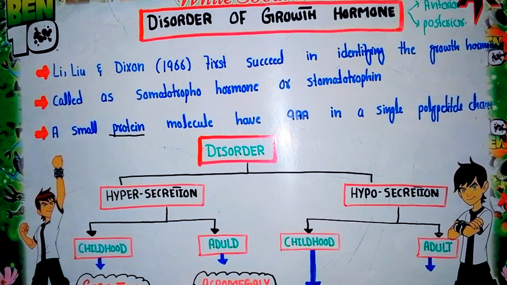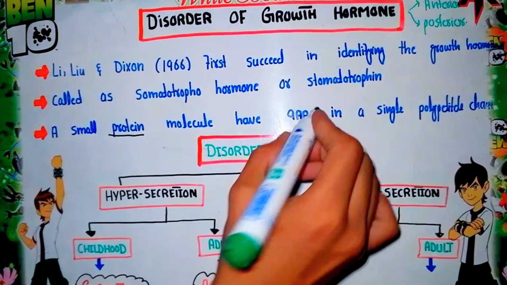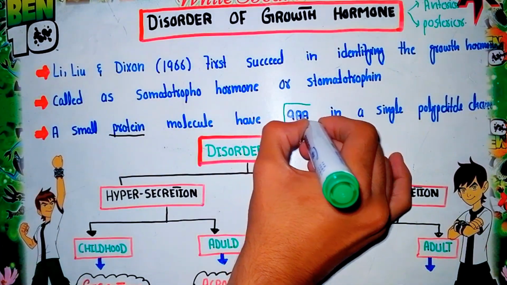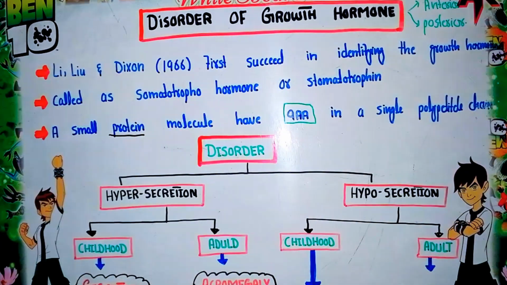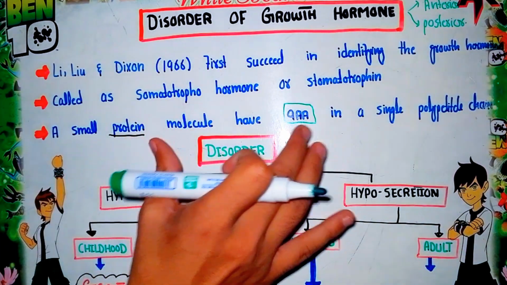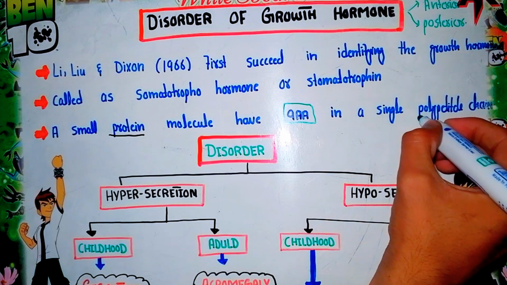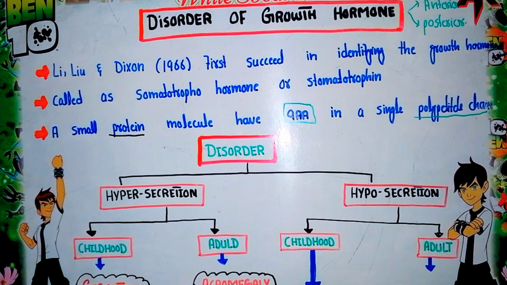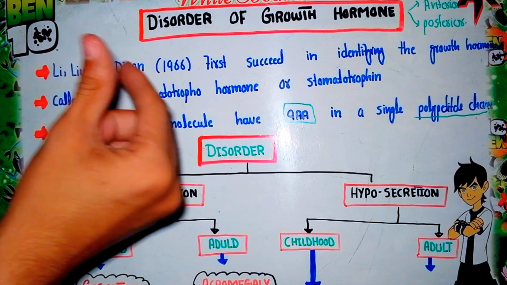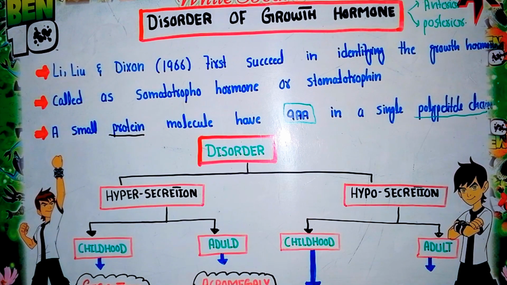The number of amino acids found in growth hormone is 9, and these 9 amino acids are arranged in a single polypeptide chain. So this is a short introduction about growth hormone.